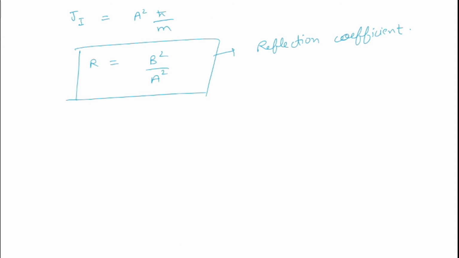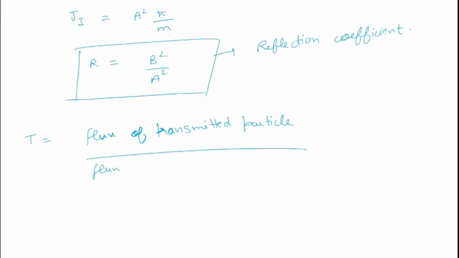And transmission coefficient is defined as the flux of transmitted particle divided by the flux of incident particle.